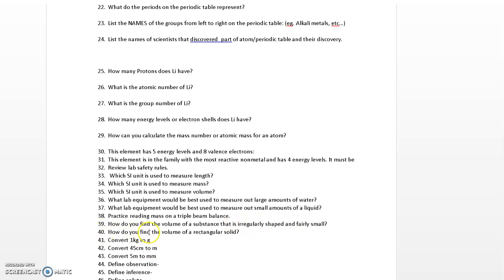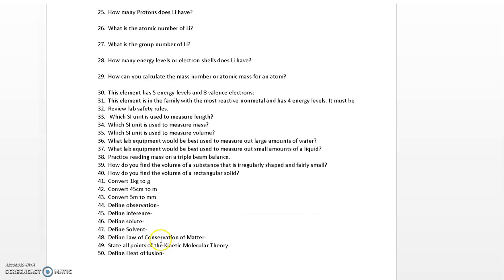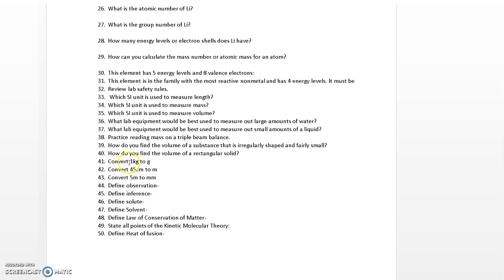Number 40, how do you find the volume of a rectangular solid? That is simply the length times the width times the height. Number 41, convert 1 kilogram to grams. So this is where you're going to be moving down that metric ladder. Kilogram is at the top, and grams is 3 steps down to the right.